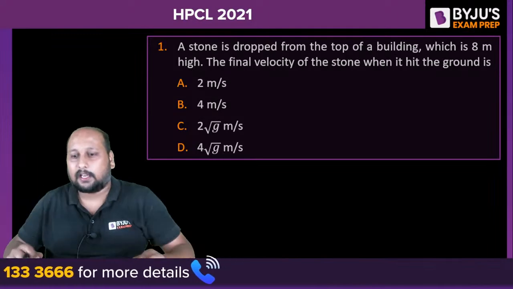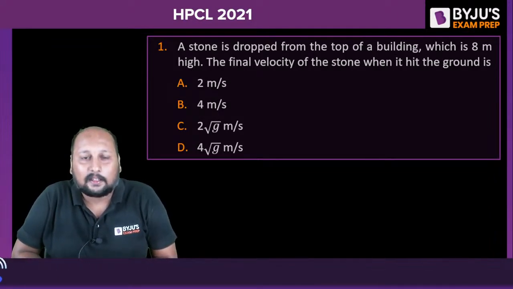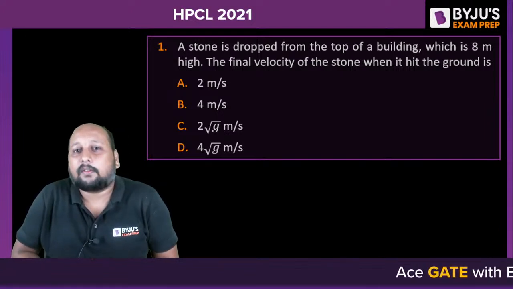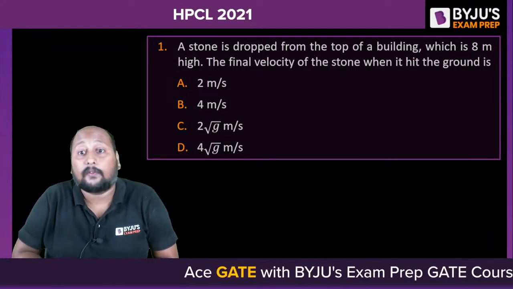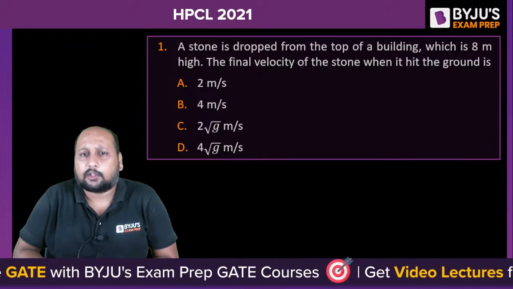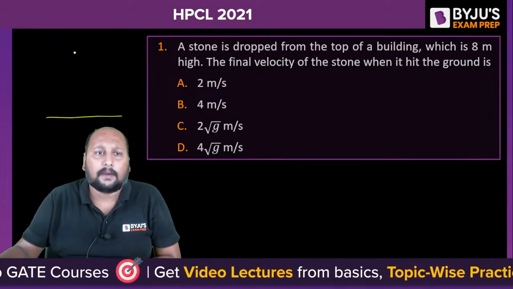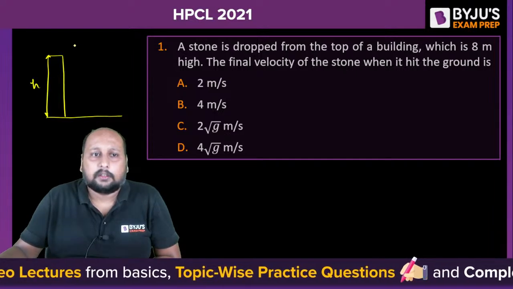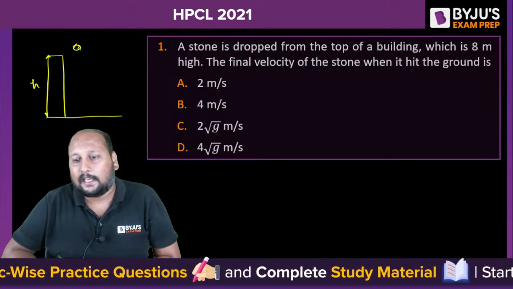The first question on your screen is very easy, and looking at it, even students of other branches will be able to solve it. A stone is dropped from the top of a building which is 8 meters high. The final velocity of the stone when it hits the ground is A, B, C or D. It's an engineering mechanics question. There is a building, and we are dropping the stone from the height h. So what will be the answer?